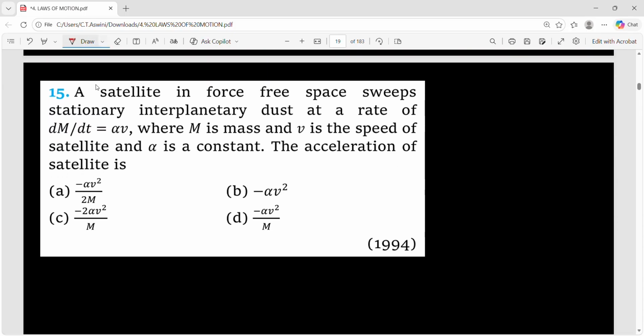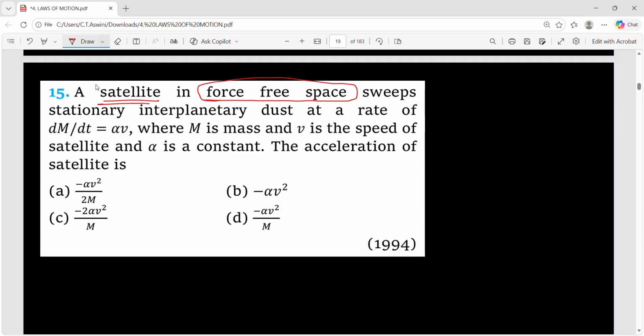Now, a satellite in force free space. What do you mean by this force free space? That means the satellite is not under the influence of other forces. See, generally a satellite will be in space. There are some bigger planets in the universe, so there is a chance of gravitational pull, right?